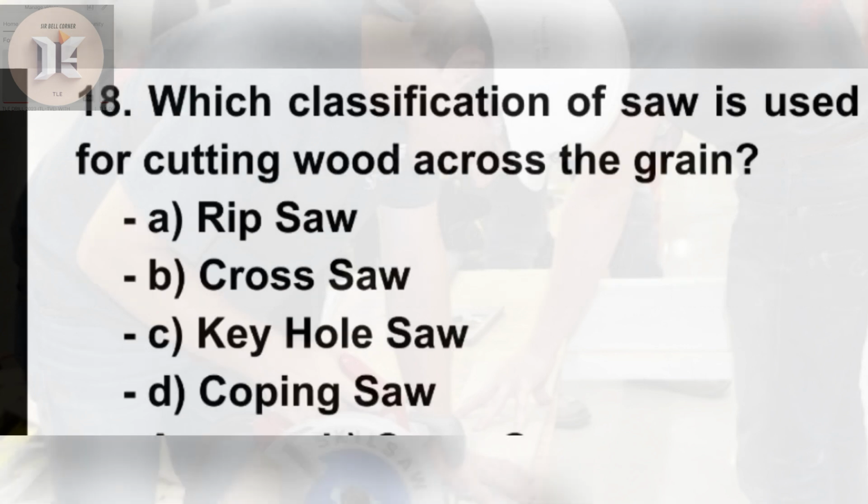18. Which classification of saw is used for cutting wood across the grain? A. Rip saw. B. Cross saw. C. Keyhole saw. D. Coping saw.